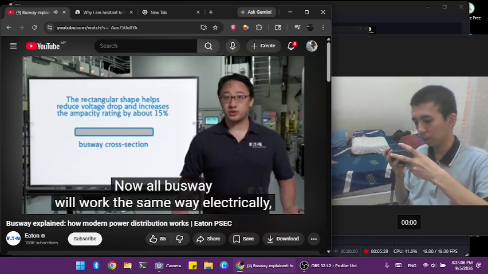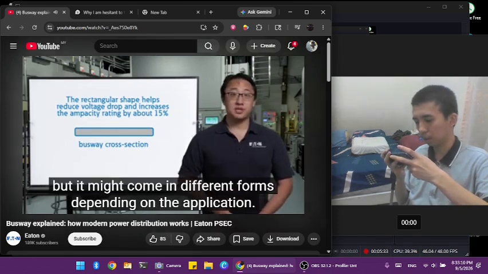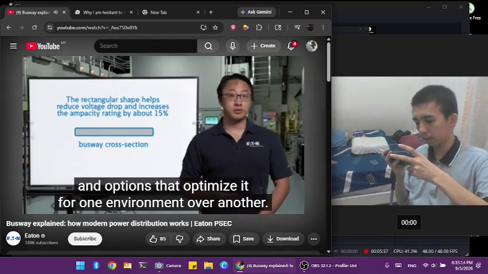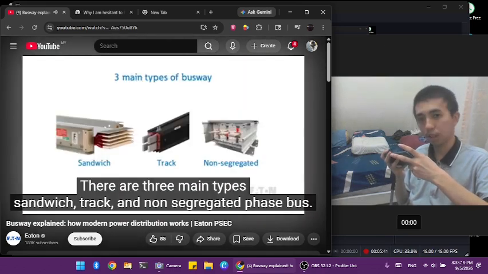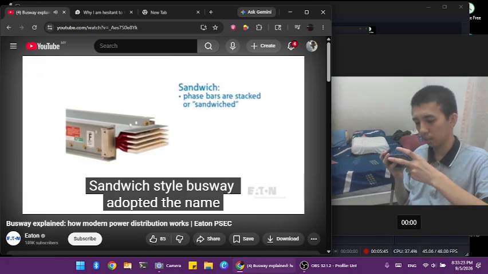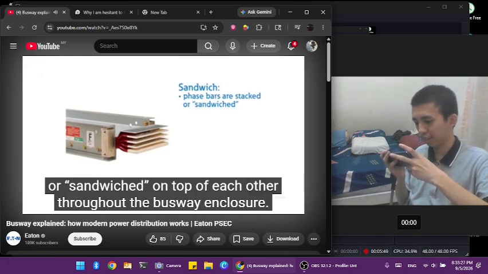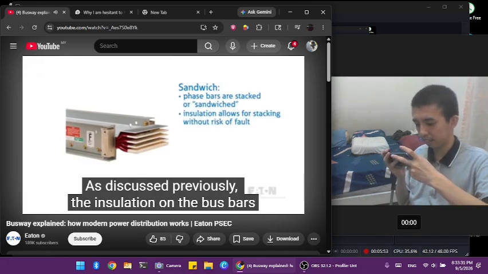Now all busway will work the same way electrically, but it might come in different forms depending on the application. Each type has its own connections and options that optimize it for one environment over another. There are three main types: sandwich, track, and non-segregated phase bus. Sandwich-style busway adopted the name due to the phase bars being stacked or sandwiched on top of each other throughout the busway enclosure. As discussed previously, the insulation on the bus bars allows for phases to be stacked without risk